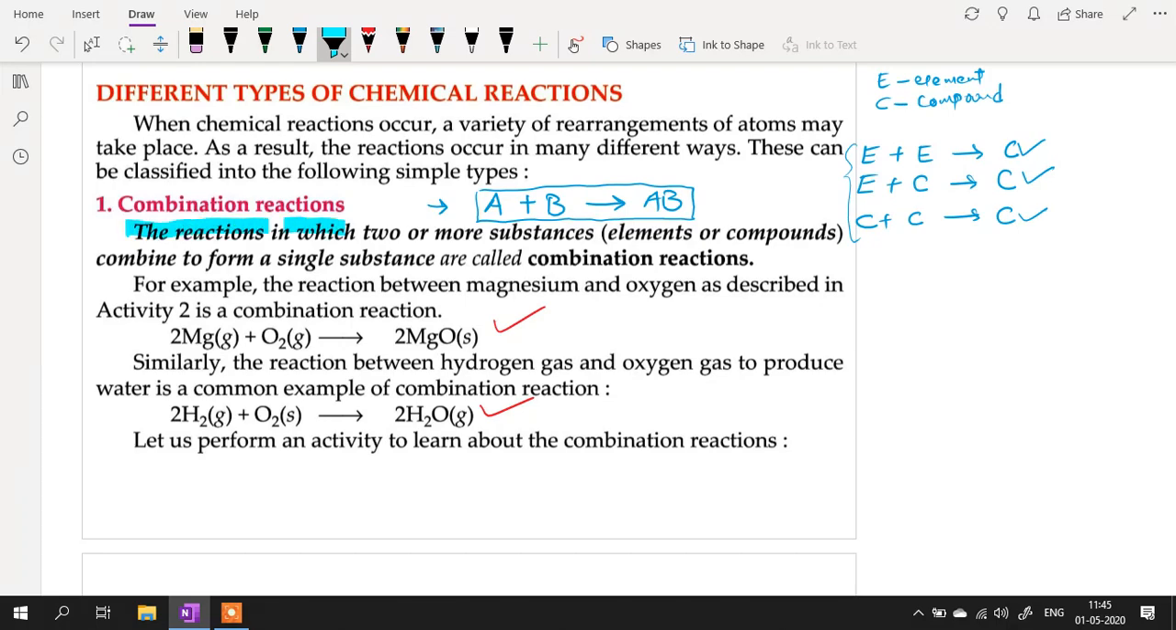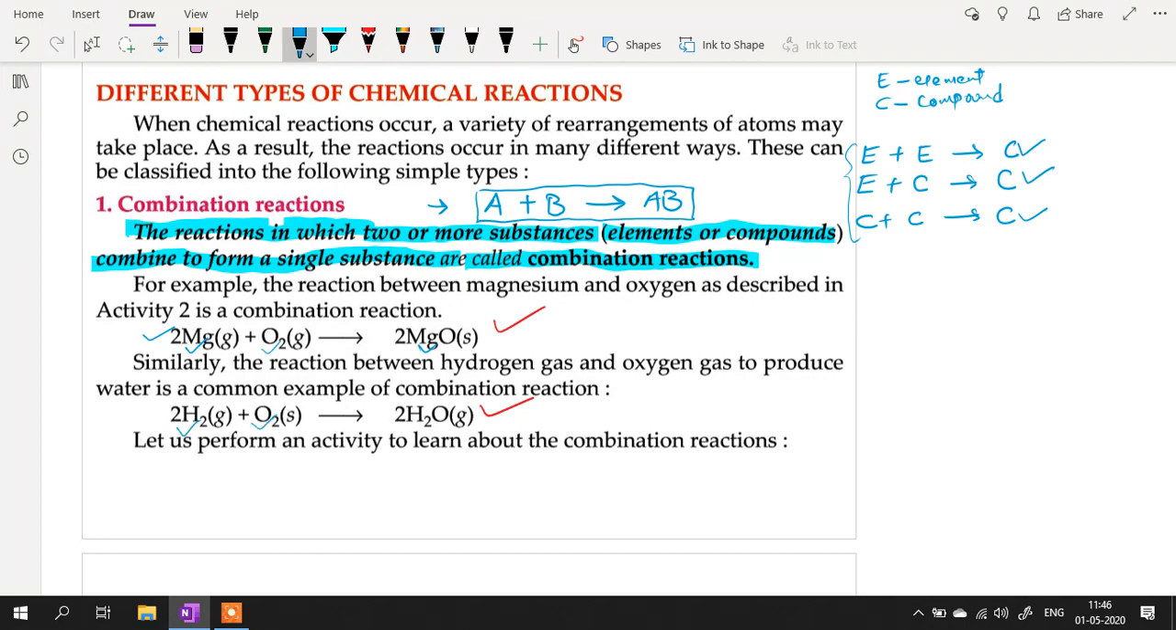You're taking notes, right? Whatever I'm highlighting, take a note of it. The reaction in which two or more substances, elements or compounds, combine to form a single substance is called a combination reaction. This is the definition which you must remember. Now see the types and examples. Magnesium plus oxygen gives magnesium oxide. Magnesium is an element, oxygen is an element, and they give you magnesium oxide, which is a compound.